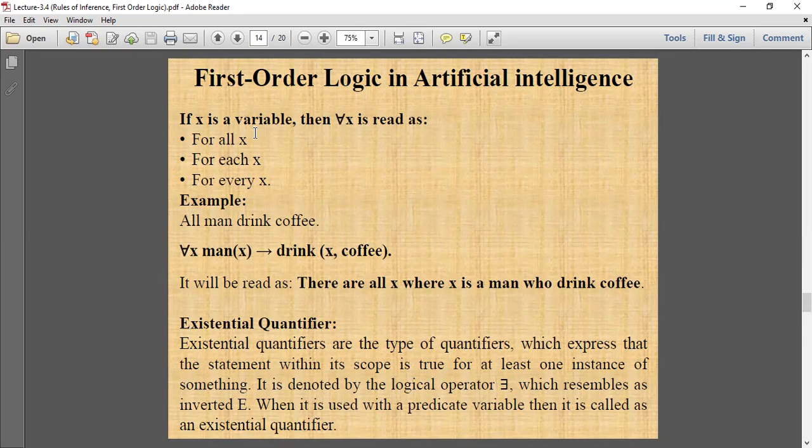Now, existential quantifier. Existential quantifiers are the type of quantifier which express that the statement within its scope is true for at least one instance of something. It is a logical operator which resembles an inverted E. When it is used with a predicate variable, then it is called an existential quantifier.